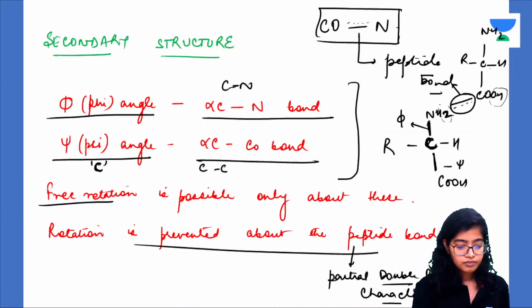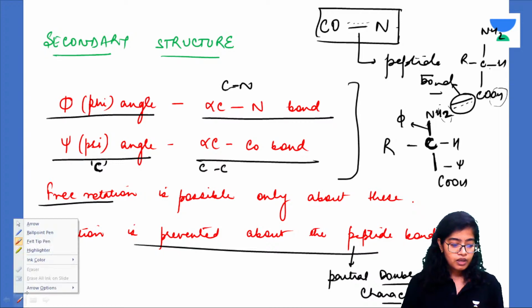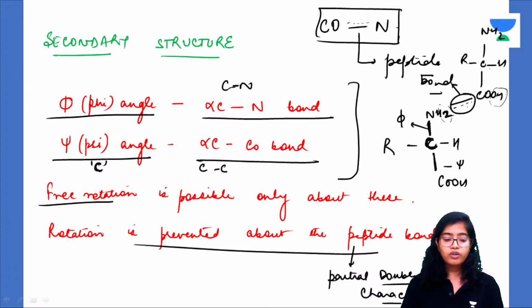See, this is the peptide bond, isn't it? This one was the peptide bond, as I told you. Now the hydrogen bond is a bond between oxygen and hydrogen. Oxygen is the acceptor, hydrogen is the donor. This is the carbonyl carbon, and the carbonyl carbon has an oxygen.